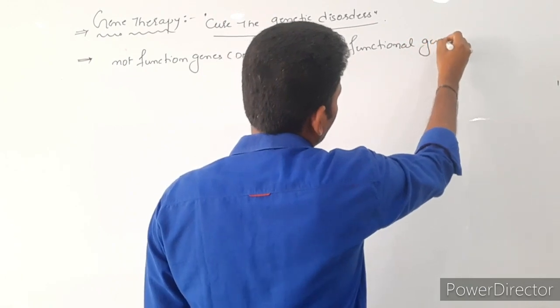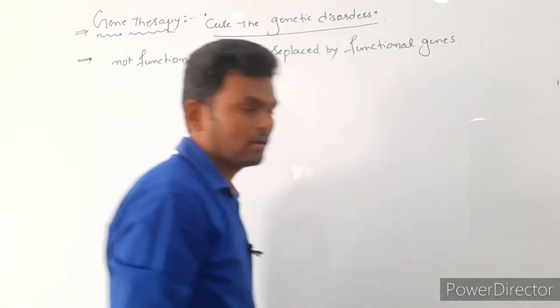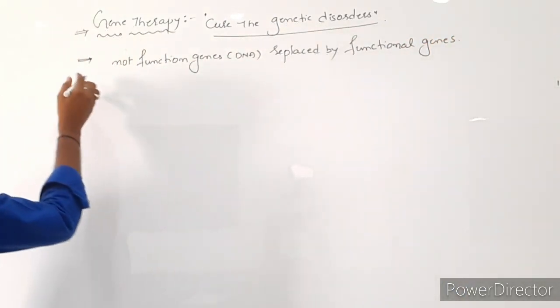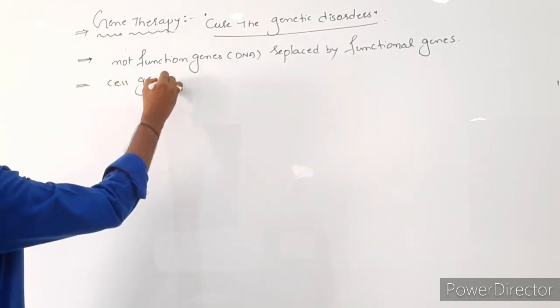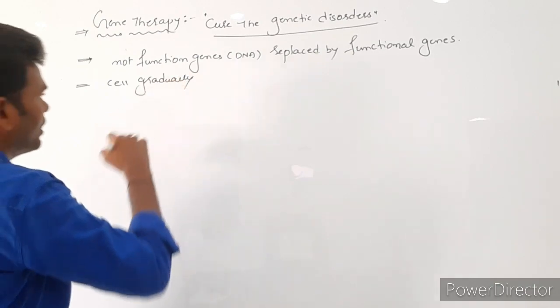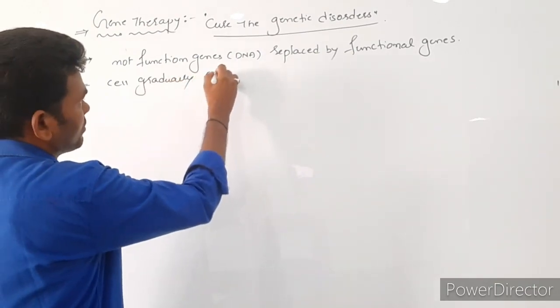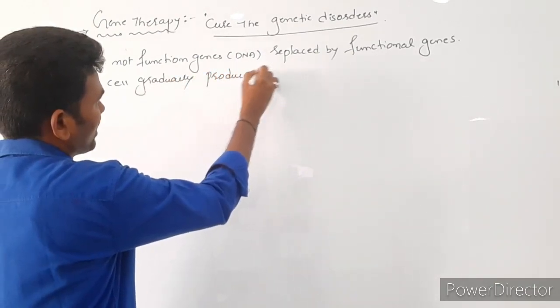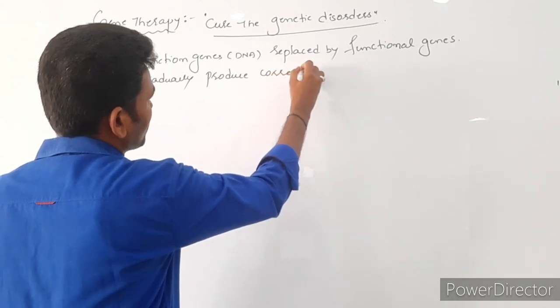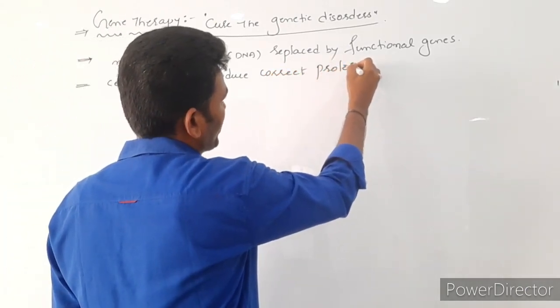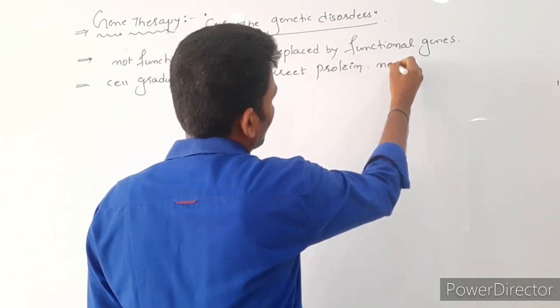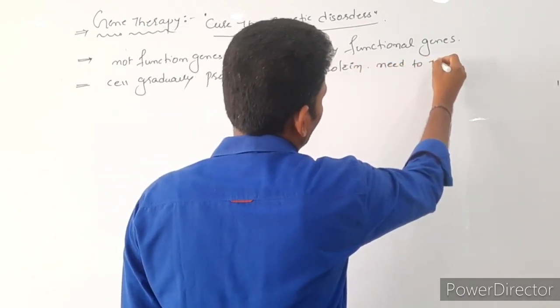So for that, the cell gradually produces correct proteins which are needed by the cell.